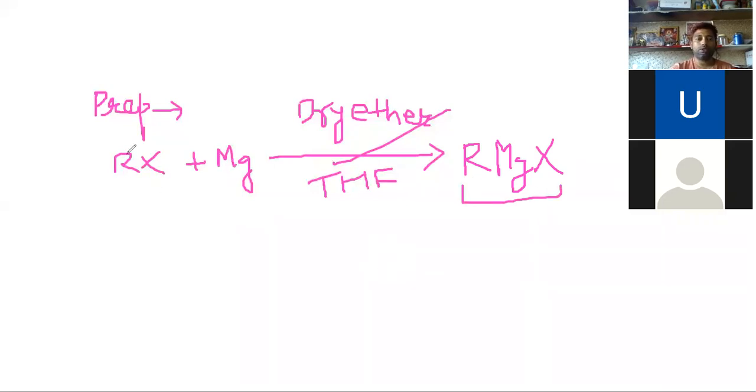So this R group may be an alkyl group or an aryl group.